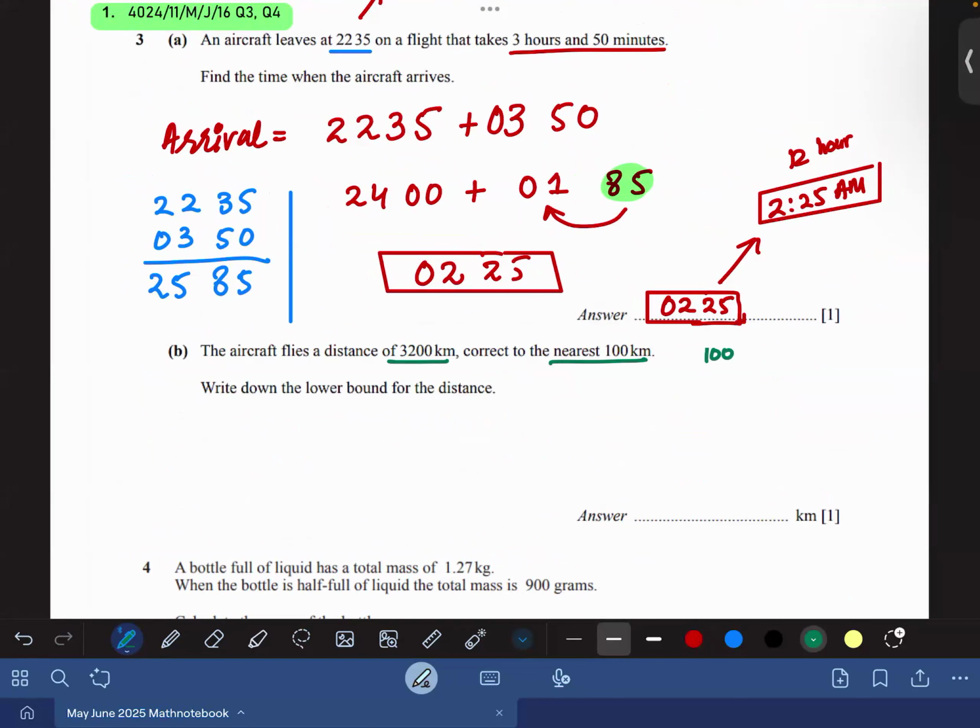So 100 divided by 2 is equal to 50. Calculate the lower bound for the distance. So lower bound would be minus the error. So that would be 3150 as the answer. I hope this is clear to all of you. Yes or no?